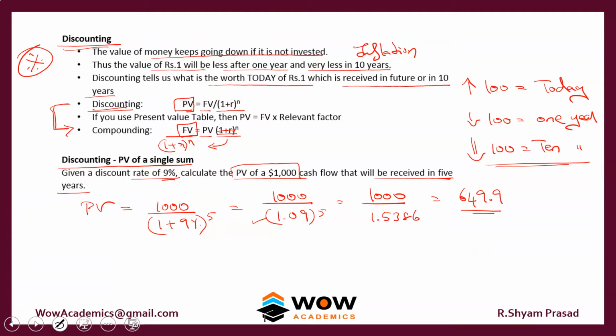We'll again do the same logic with the table. Take the 1000 and, rather than divide, multiply it with the present value table factor. In the present value table, you have to look at 9% for 5 years.